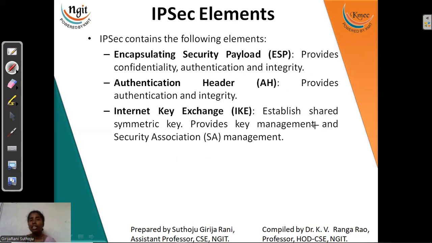Along with key management, we have a separate concept in IPsec, that is security association. This security association is very important because at the network level we have access points, I mean the routers, and we need a separate policy for them to maintain them in a proper way. For that, we maintain a security association. Security association management will be done by IPsec. These are the elements included in IPsec.